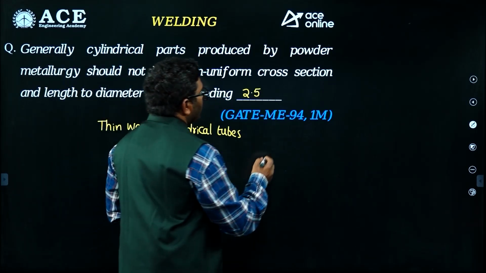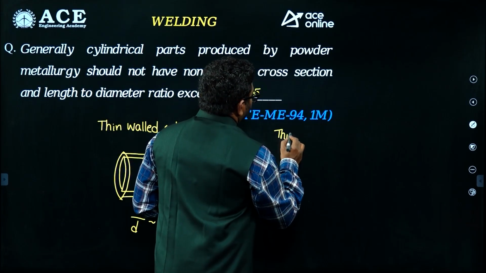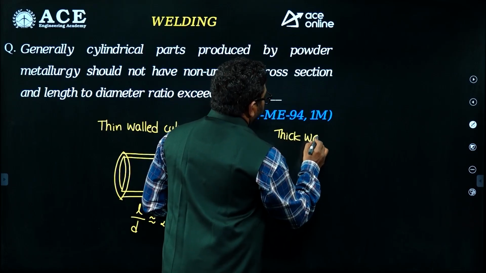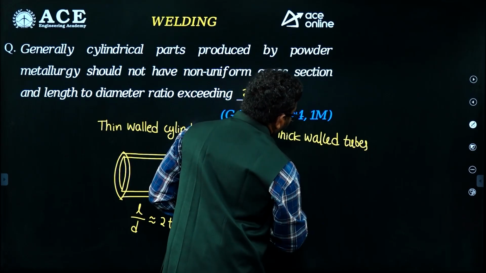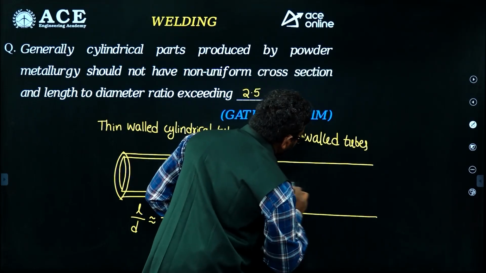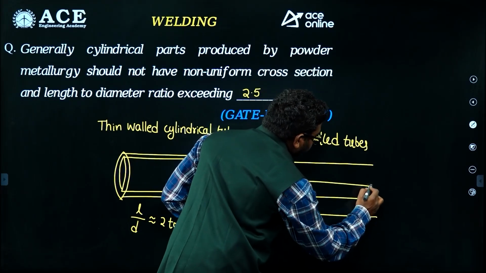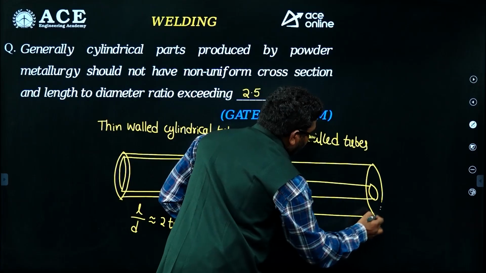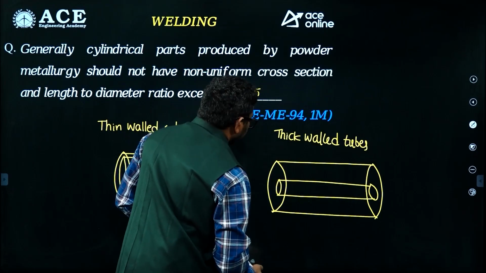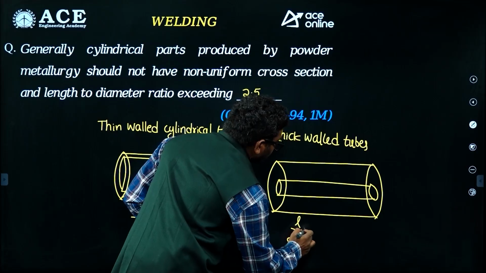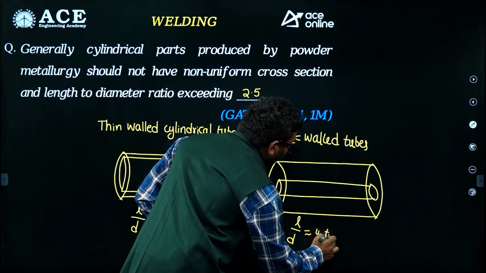Suppose you take thick walled tubes. If it is thick walled tubes or thick walled cylinders like this, then the length to diameter ratio is nearly 4 to 5.